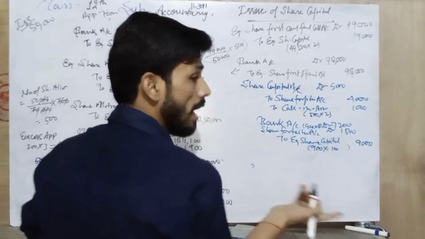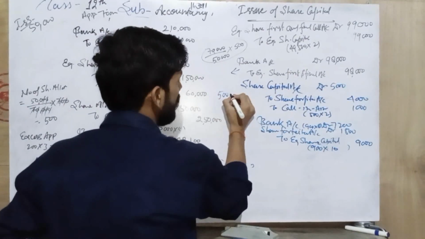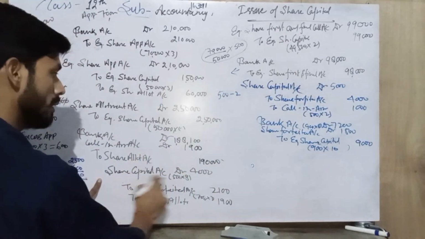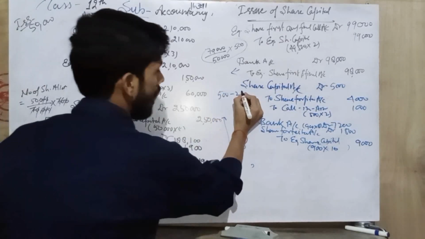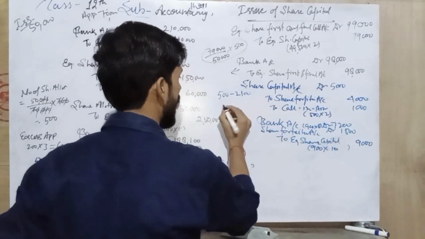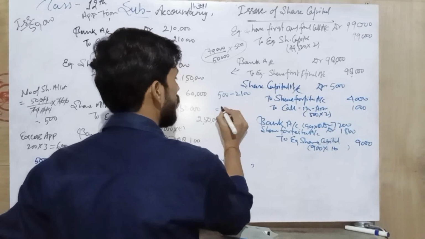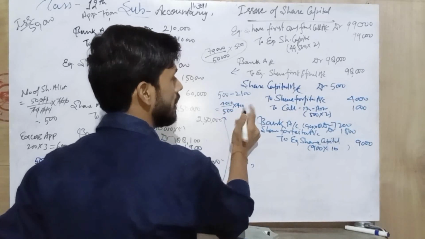18. And what balance we have in our share forfeited? On 500 we transferred, means his full share. So on 500 we already forfeited 2,100, and on this 500 we forfeited 4,000. So on 400 shares only is included.